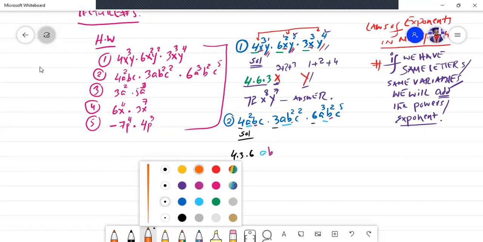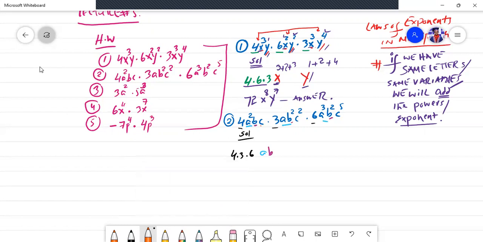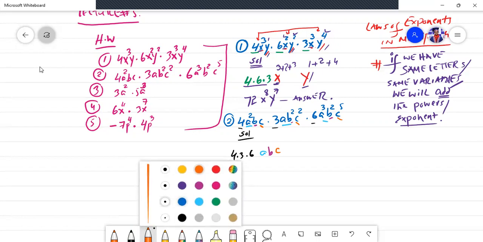Now observe the c. C is available in the first part, C is available in the second part, C is available in the third part. So now what we will do, we will simply pick the c as a common variable. Okay, again the same formula, law of exponents. What is the law of exponents saying?